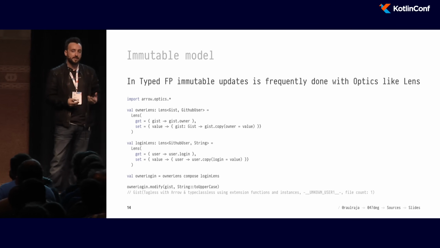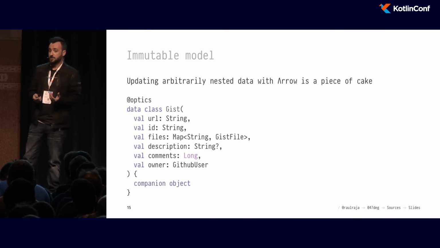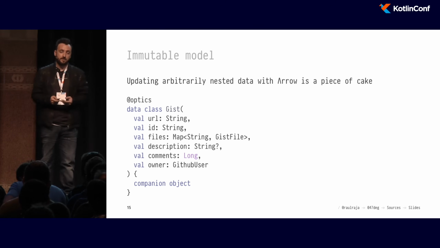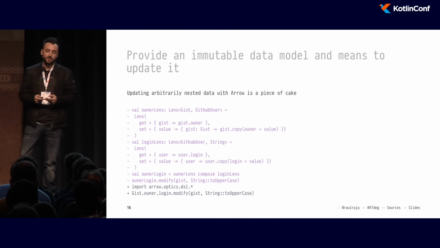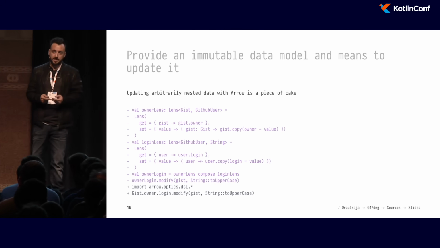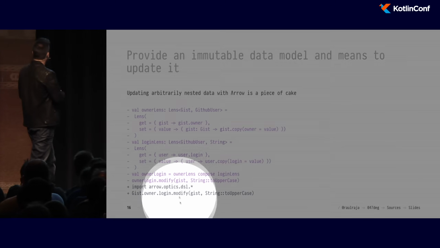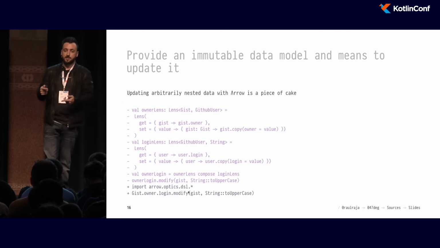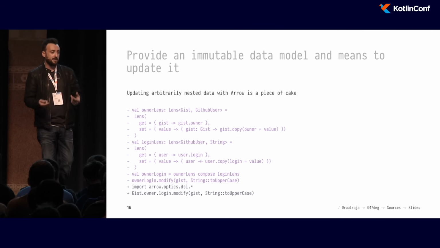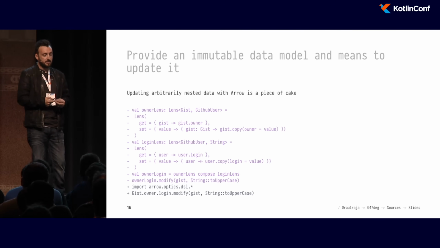Because you have to write the lenses, and you might not want to maintain that. Arrow gives you an annotation processor that will automatically generate all of those lenses for you. Those lenses are actually projected into the companion object of the model that you are working with. So when you say gist.owner.login.modify, as in right here, those are all lenses that are composed one after the other. And you can simply pass the Gist, the actual instance that you are modifying, and the function as to what you want to modify. In this case, we're just uppercasing the login name.